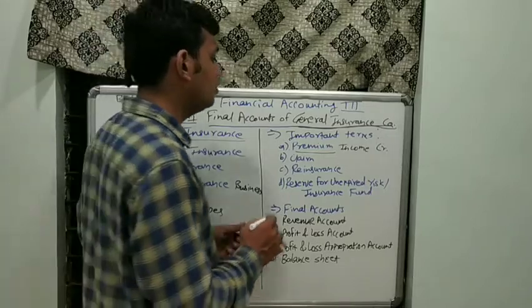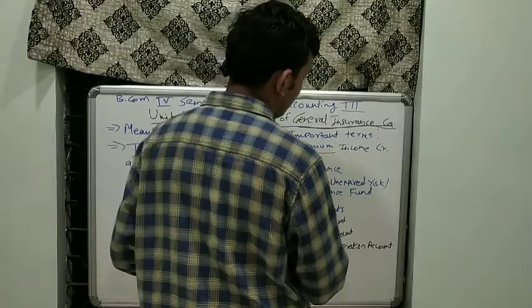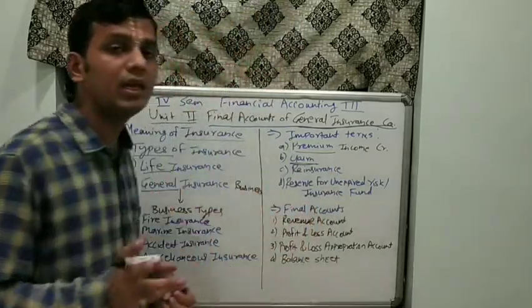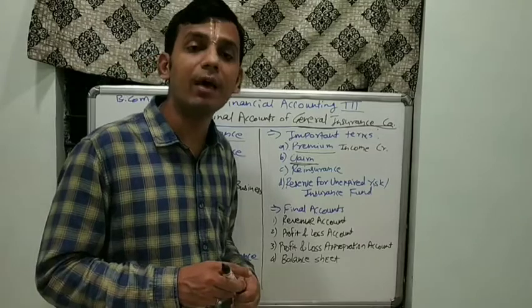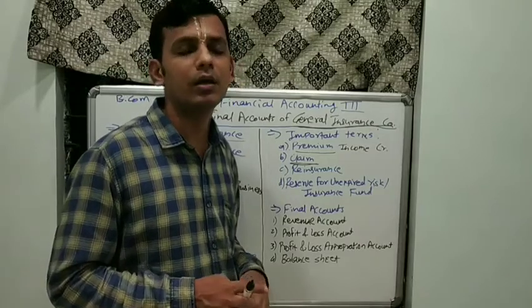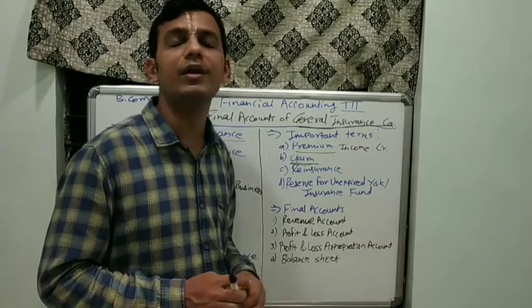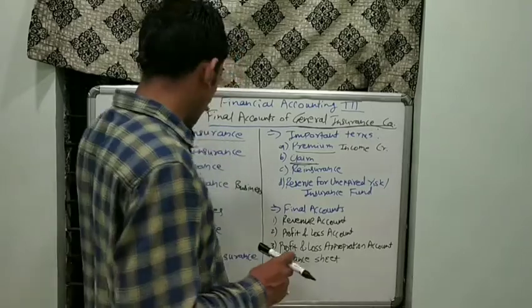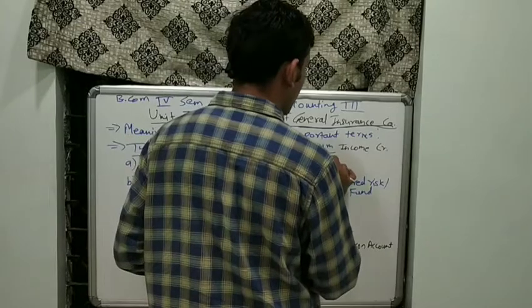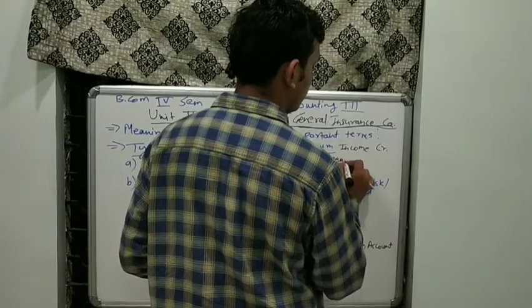Second thing is the claim. Claim is the amount which a company needs to pay to the insured in case of damages of the particular things which are mentioned in the insurance document. It means that claim is an expense for the company.